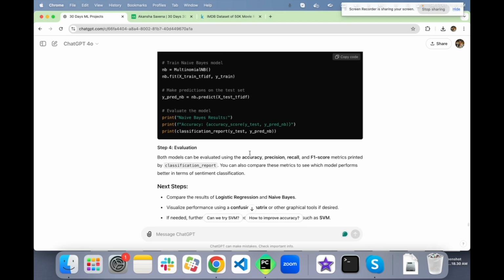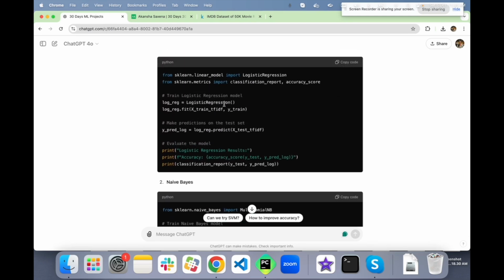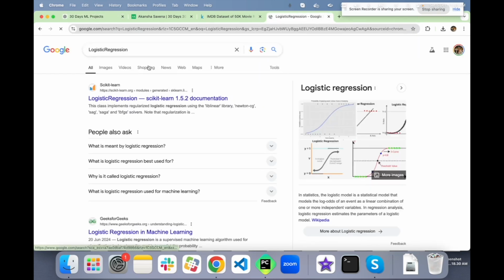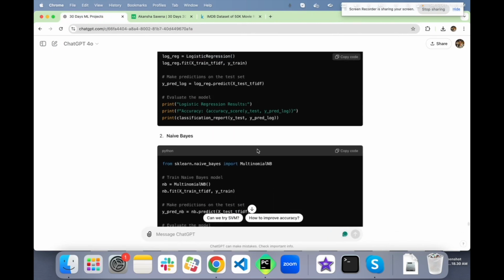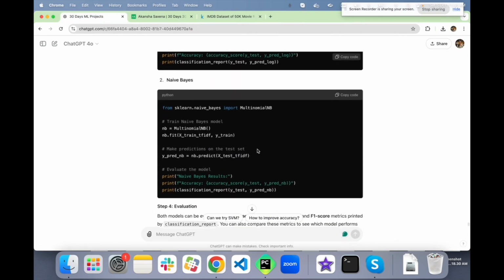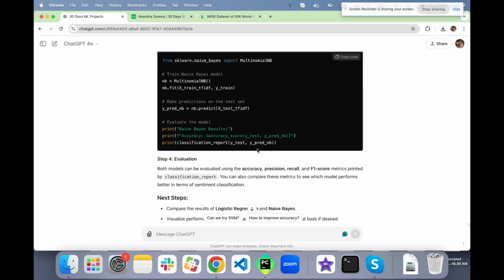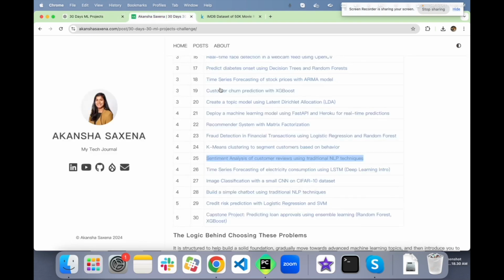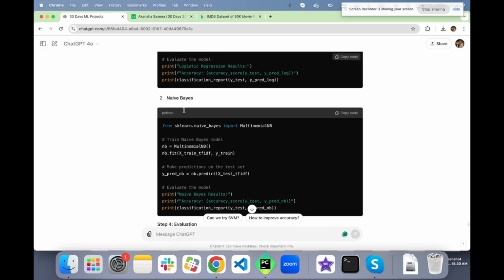So we are going with the classic model called logistic regression, just for reference because I was curious. Then we are training it and getting the information. Did we mention which model we have to use?